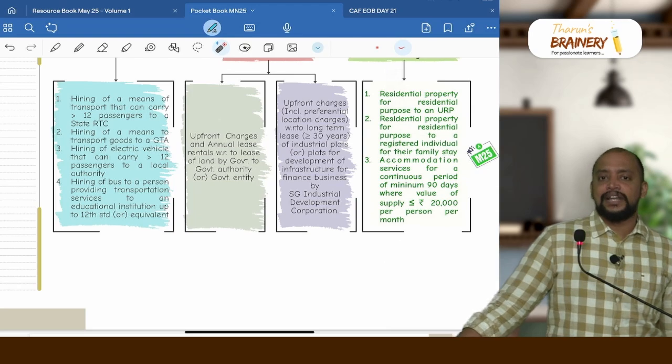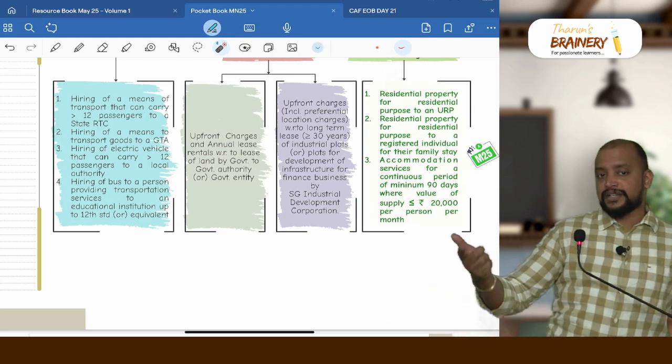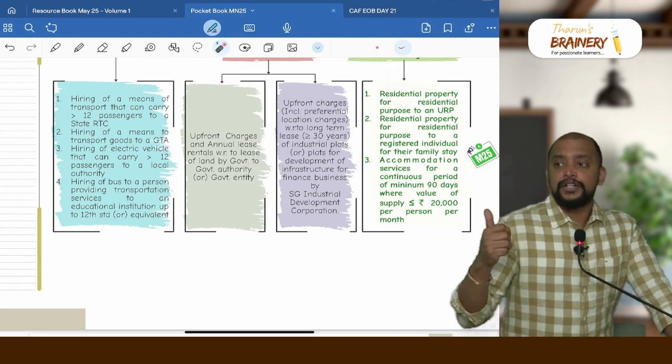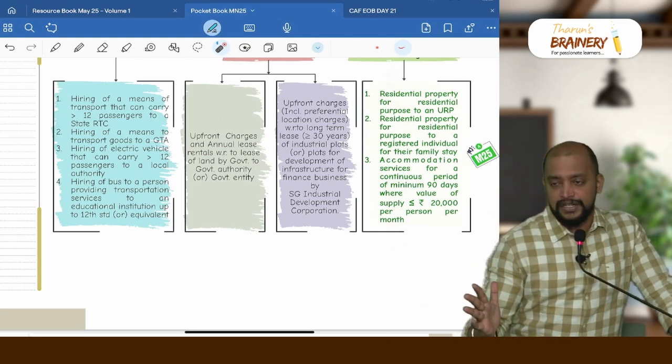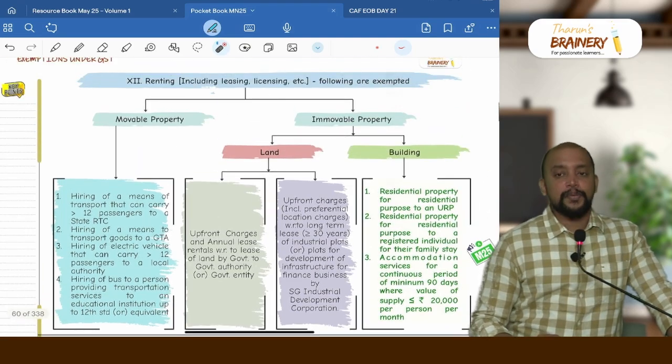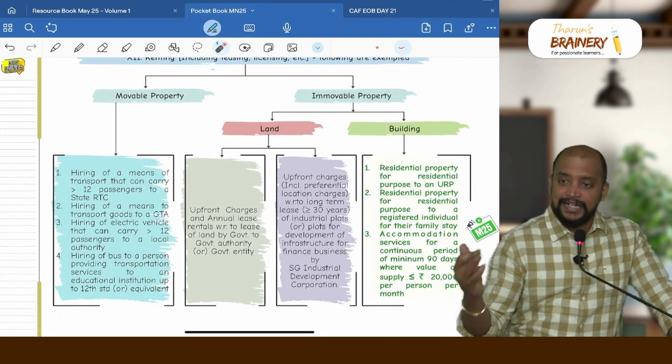Then I have a motor vehicle that can carry goods, and I am giving it on rent to a goods transport agency. I have a motor vehicle that is given on rent to a person who is providing transportation service to an educational institution up to 12th standard or equivalent, that is category 1 education institution. These are the 4 exemptions that we have in case of movable property, but all other movable property renting will be taxable.